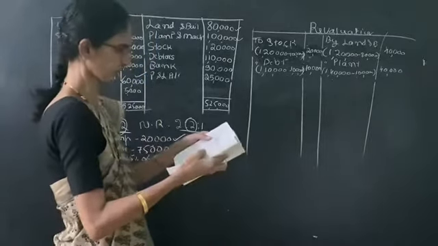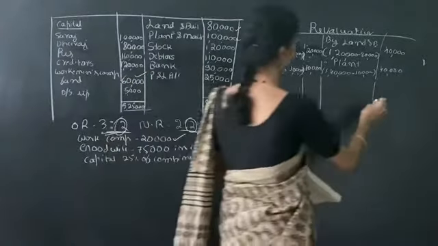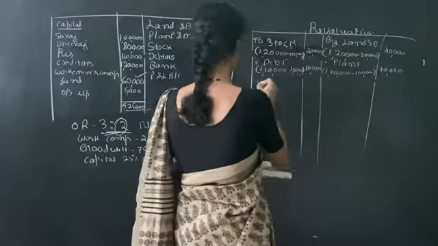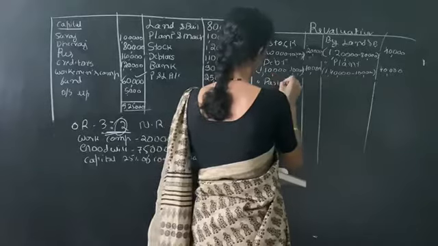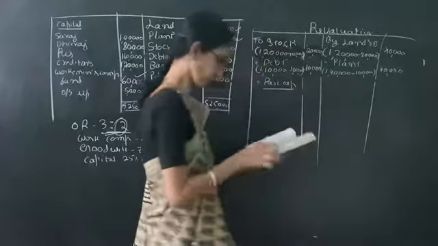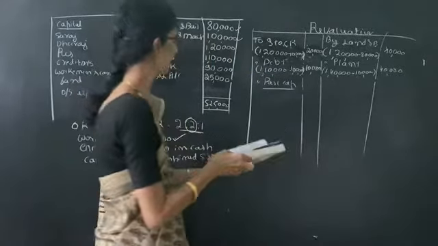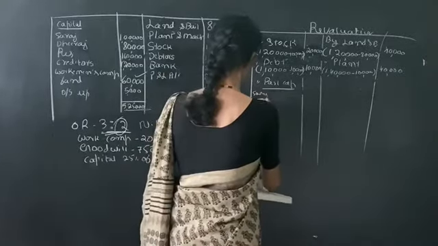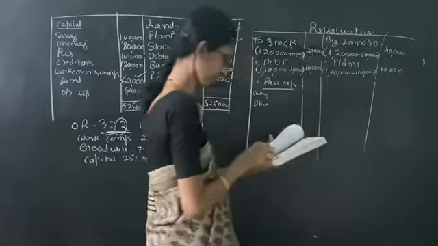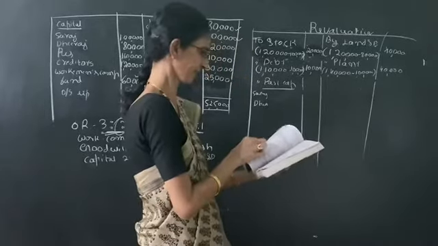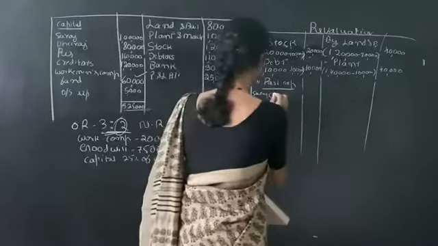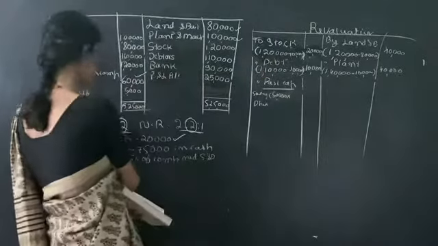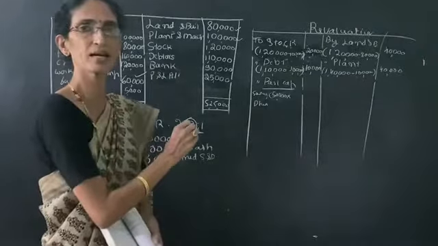So we have to total it. Credit side is more, so the balance should be transferred to debit side. So it should be transferred to partners capital account. Here the partners are Suraj and Dheeraj, and the amount is 50,000. It should be distributed in the old ratio.